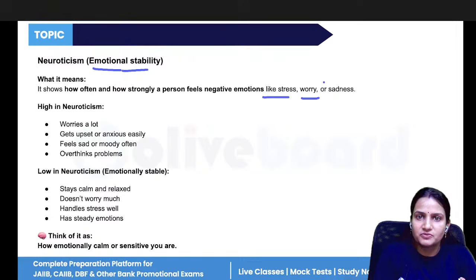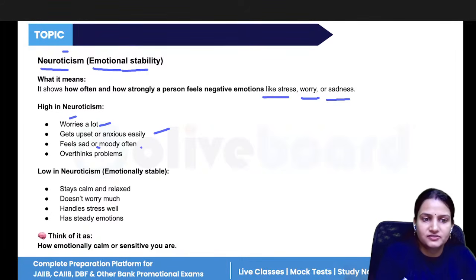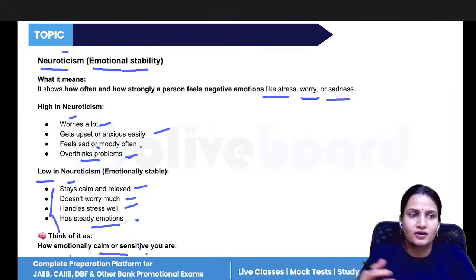if you are a person who takes a lot of worry, if you become very sad quickly, someone has just scolded you and you became sad, then you have high neuroticism. High neuroticism means you worry a lot, you get upset very quickly, you feel sad, you overthink small things, you carry it for 2-3 days continuously. Low neuroticism means you try to forget things very soon. You do not worry much. You can handle your stress and you have steady emotions. So that is how calm or sensitive you are in managing your emotions.